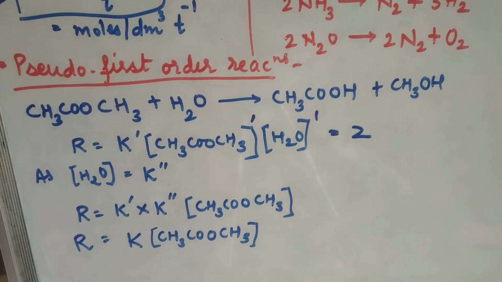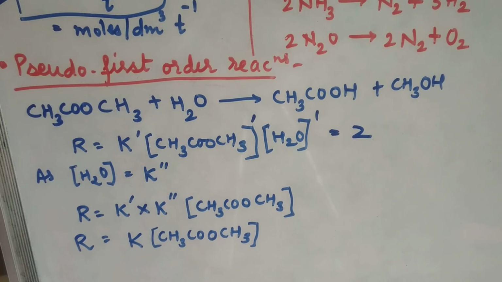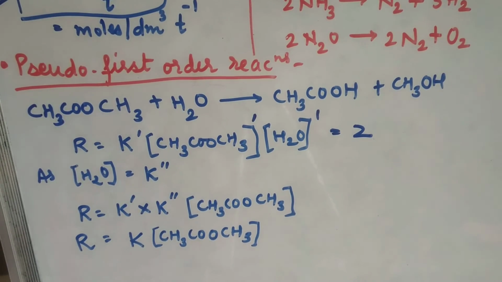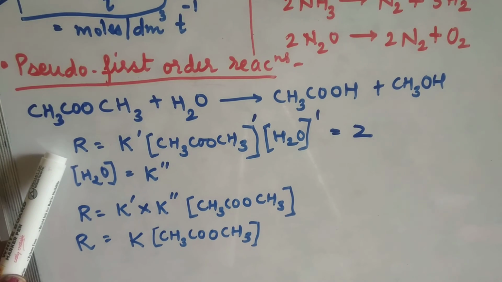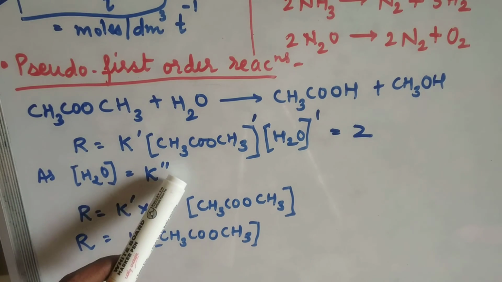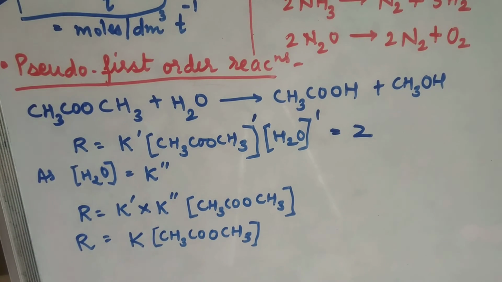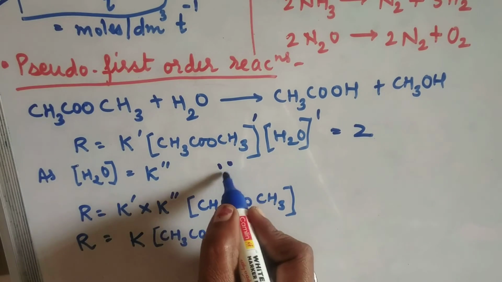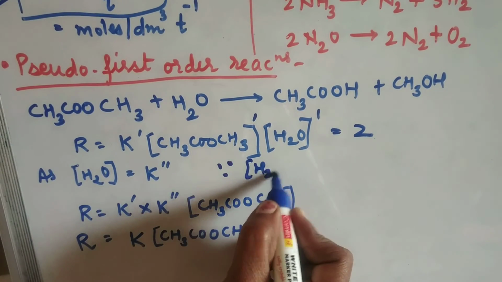तर हा क्वेश्चन आपल्याला कसा येतो, डेफिनेशन येते आपल्याला, define pseudo first order reaction and explain it. In the explanation, you are expected to give the same as how I have given. You have to write the reaction, you have to write R and all this. Water concentration is taken as K double dash, and you have to mention the reason here. Why K? Because here concentration of water is